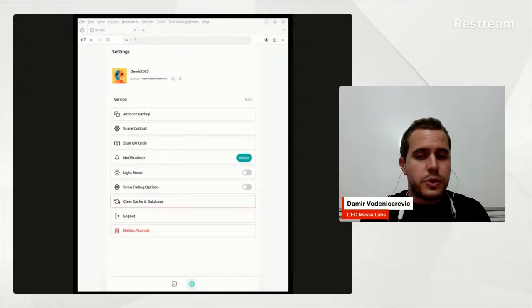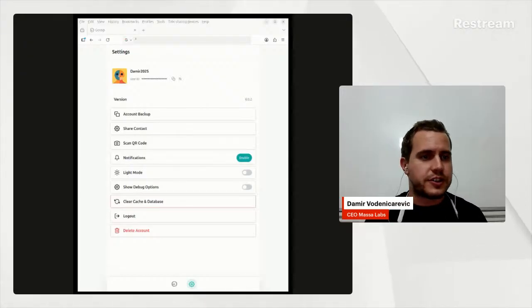One thing that's important to know is that when it comes to the text chats, we have a lot of leverage. We can do a lot of protections, a lot of privacy features. When it comes to file sharing, we have a bit less. We'll do our best, of course, but we need to be able to send large files, so it has some implications.